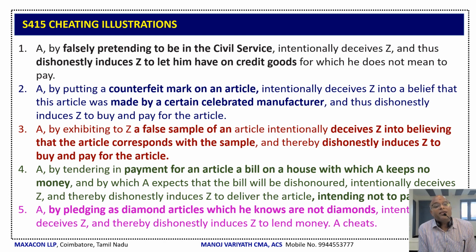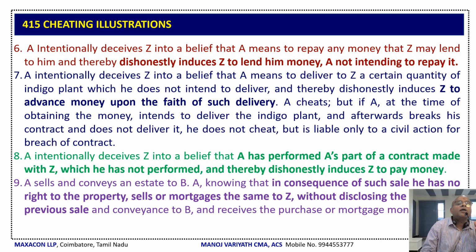Another one: A goes and pledges articles that glitter like diamonds, but they are not diamonds. Intentionally he wants to deceive Z, a money lender, so that he will lend money to A. It's a clear case of cheating. Now, A intentionally deceives Z into believing that A will repay the money and asks Z to lend money to him, and he has no plan to repay. So he dishonestly induces Z to lend him money without any intention to repay. This is a clear case of cheating.